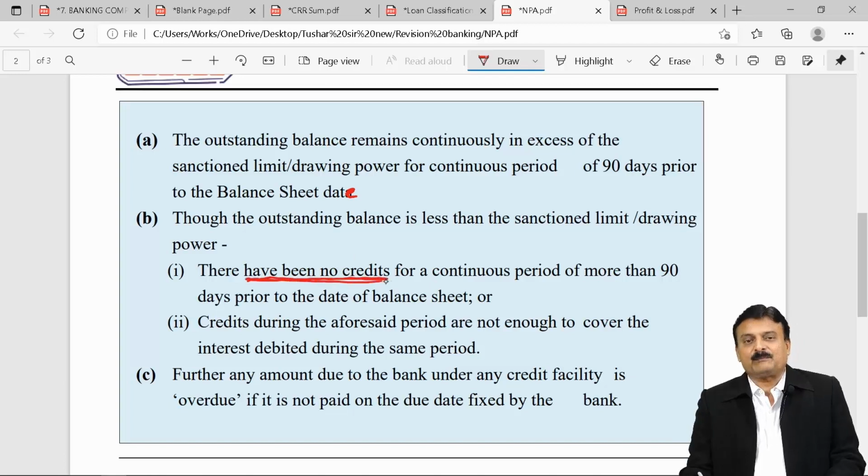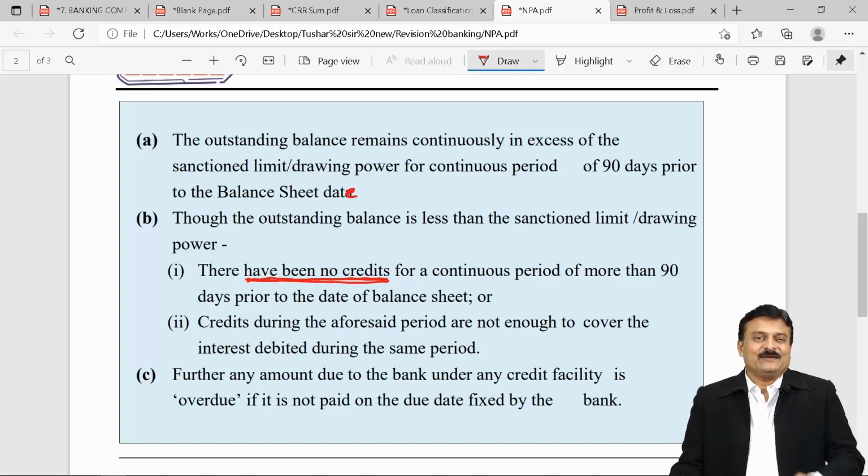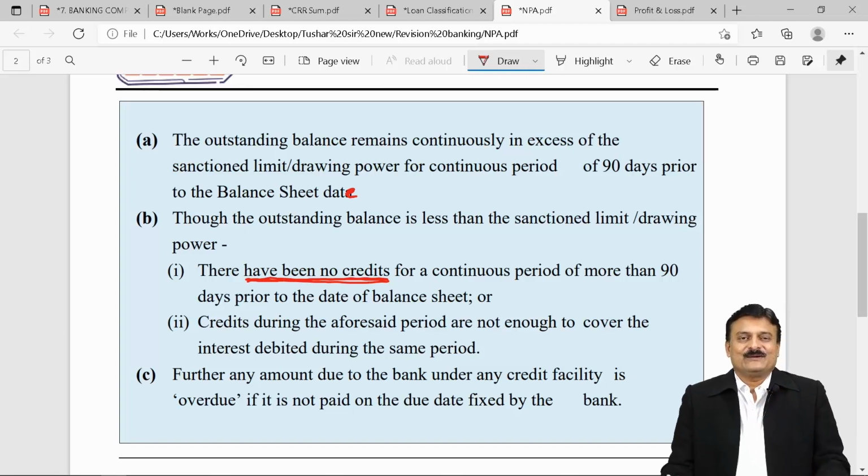The borrower has not paid you a single naya paisa. See, when you give a loan or overdraft or cash credit to me, you will debit my account. And when will you credit it? When you receive something from me as a repayment. So when the line says that there is no credit, what does it mean? The borrower has not repaid anything.